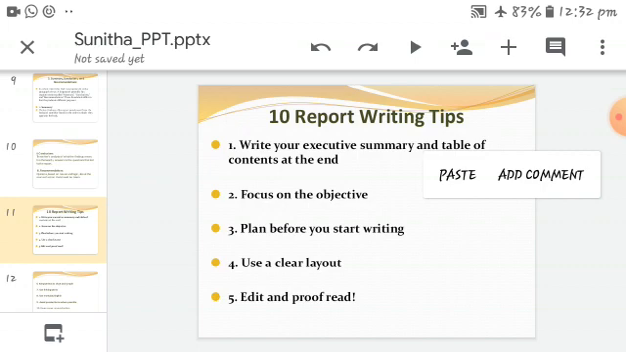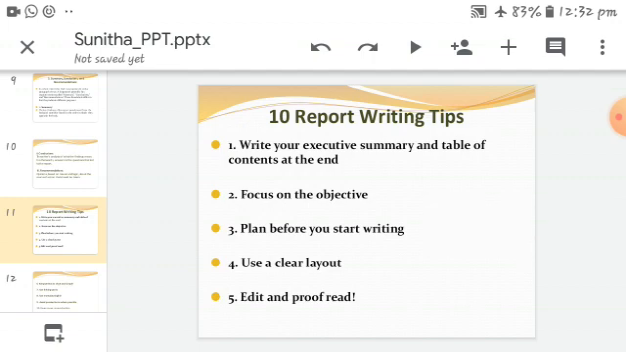Okay, here in the slides I'm giving you the 10 report writing tips. The first one is write your executive summary and table of contents at the end. The second one, the writer should focus on the objective.